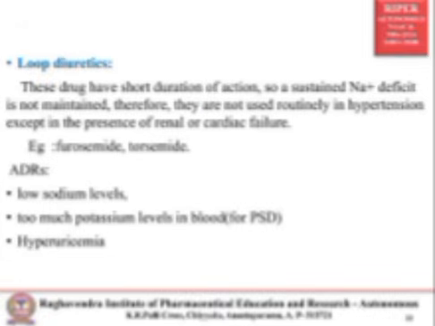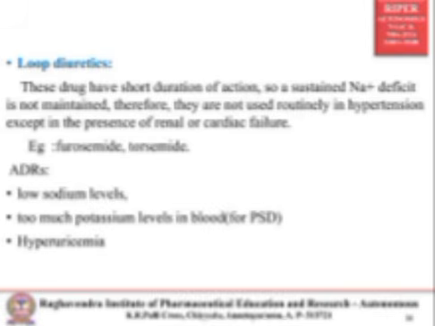Next one is loop diuretics. These drugs have a short duration of action, so a sustained sodium deficit is not maintained. Therefore, they are not routinely used in hypertension except in the presence of renal or cardiac failure. If the patient has renal or cardiac failure, then loop diuretics are used. Examples: furosemide and torsemide. The main adverse effects are low sodium levels and too much potassium levels in blood.